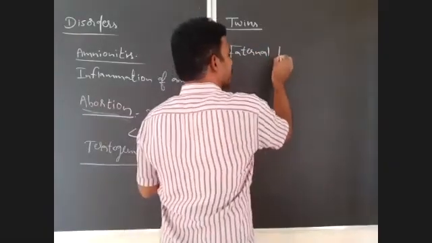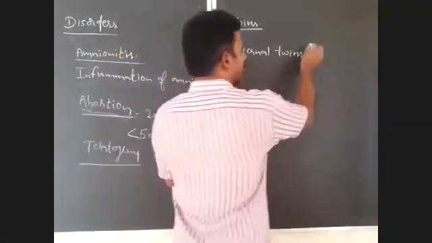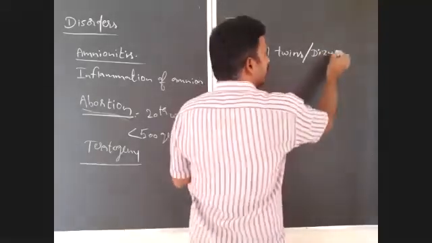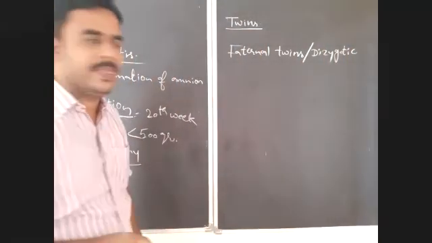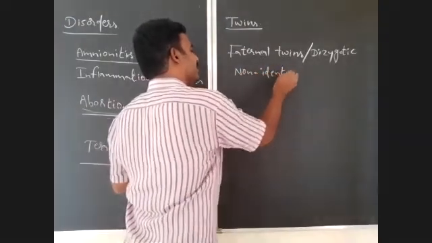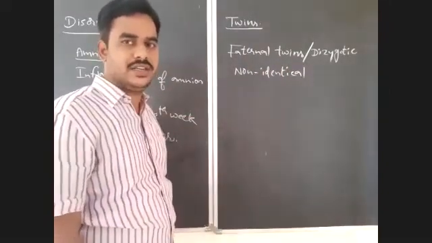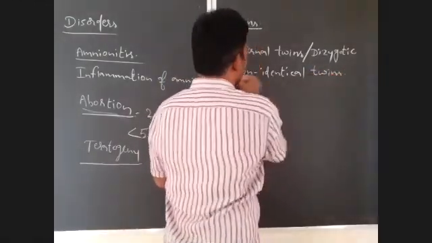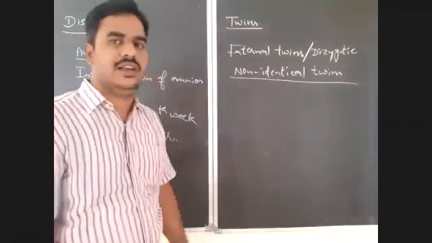Fraternal twins are dizygotic twins. They develop from two different zygotes. Dizygotic twins are non-identical. They are not identical to each other. There may be chances for the production of male and female both as twins in these conditions. Non-identical twins. So how will these fraternal twins, or dizygotic twins, or non-identical twins be produced?